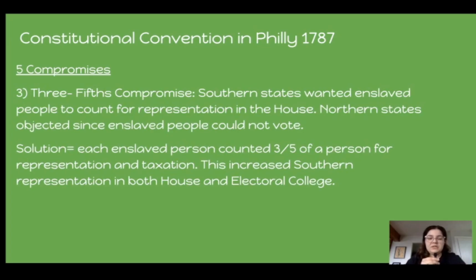The third compromise was the Three-Fifths Compromise. So southern states wanted enslaved people to count for representation in the House, while the northern states did not because they saw no need for it since enslaved people couldn't vote. So the solution was that enslaved people would count for 3/5 of a person for representation and tax purposes. This actually increased Southern representation and power in both the House and the Electoral College.